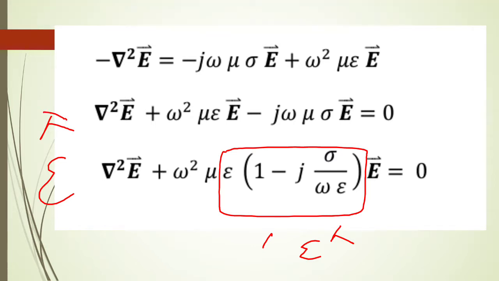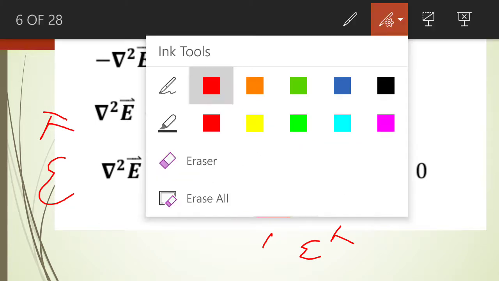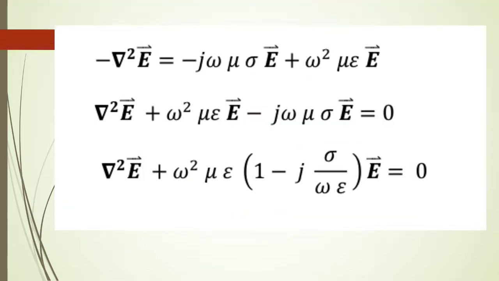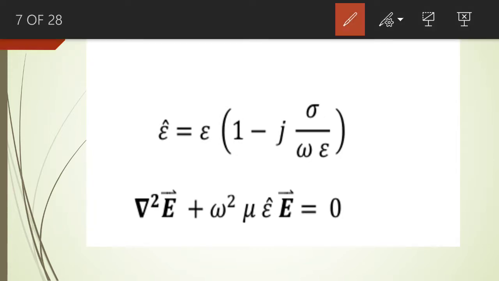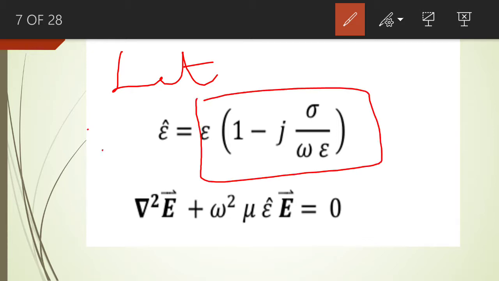So let us consider this assumption. We replace the quantity on the right hand side by epsilon cape, which is a complex quantity. So epsilon cape will be equal to epsilon into 1 minus J sigma divided by omega epsilon.